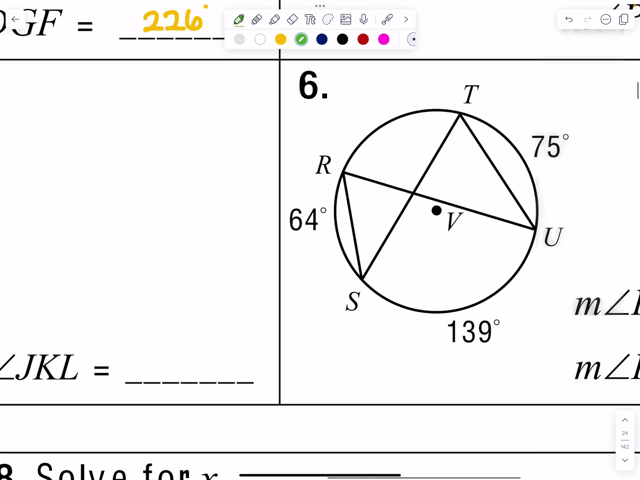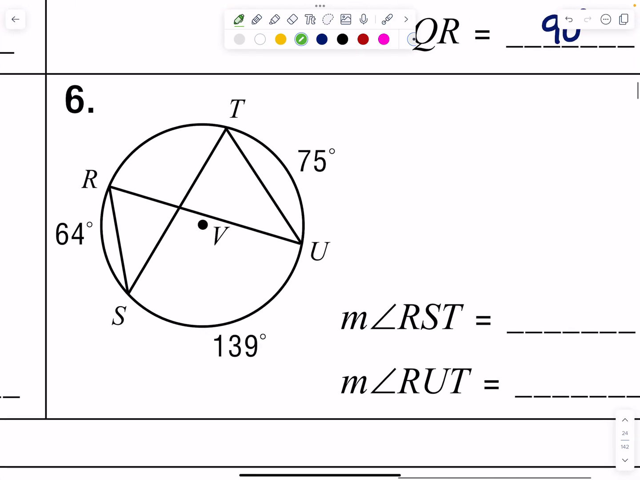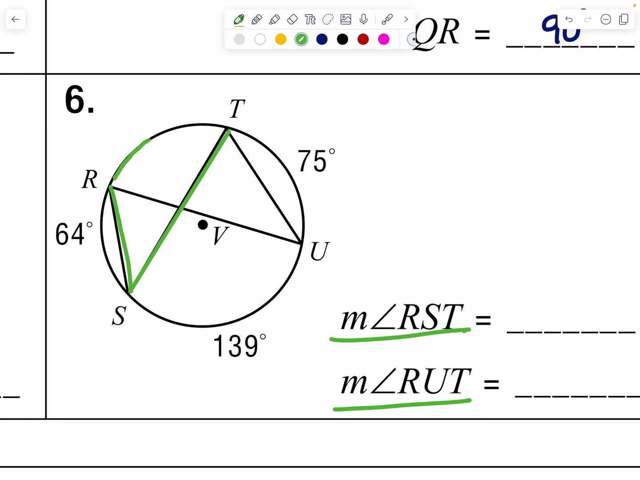All right. I'm going to skip 5, let you do that one, and then let's do number 6 together. So 6, again, it seems complicated, but it's not. So we want to know the measure of RST and RUT. So let's place those. So RST is here. Its opposite arc is RT. And then RUT is here. Again, they share the same arc. Notice the endpoints. They share the same arc.